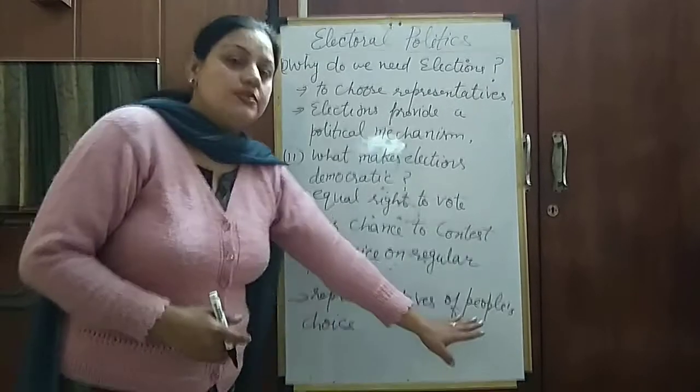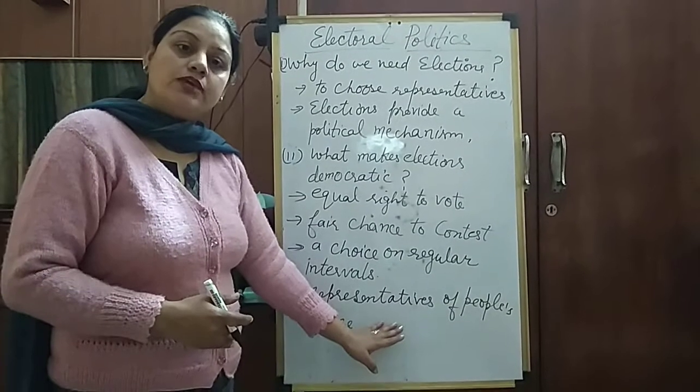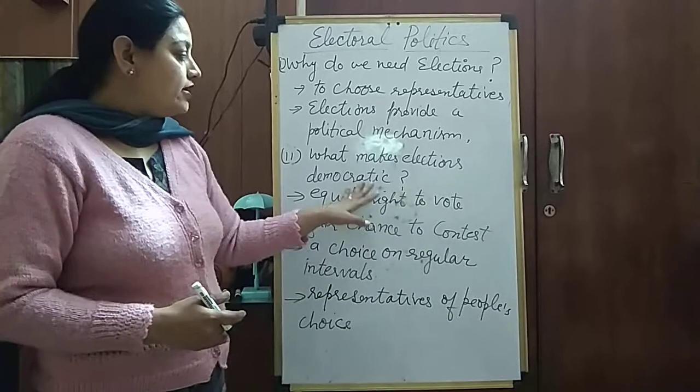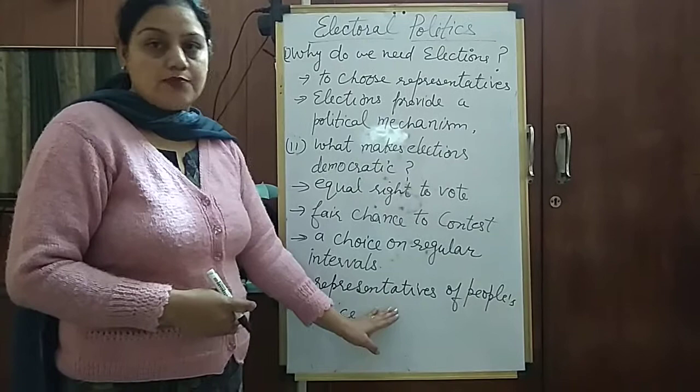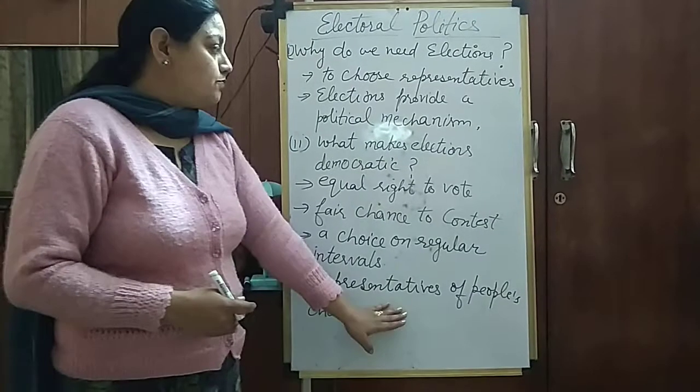Elections will be called democratic if that representative is chosen without any pressure or without any corruption.